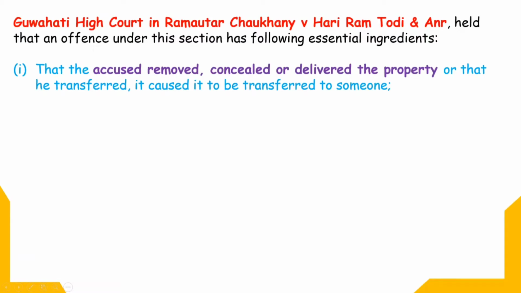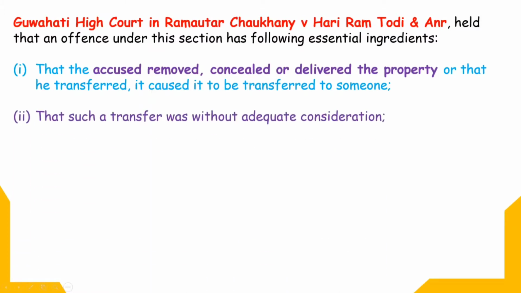The first is that the accused must remove or conceal. Here the grandpa removed, concealed and delivered the property in his family's name. Second is that such transfer was without adequate consideration. Here on paper grandpa wrote that he will be charging only 10 lakh rupees for the plot, but in actual the cost of the plot was 1 crore.